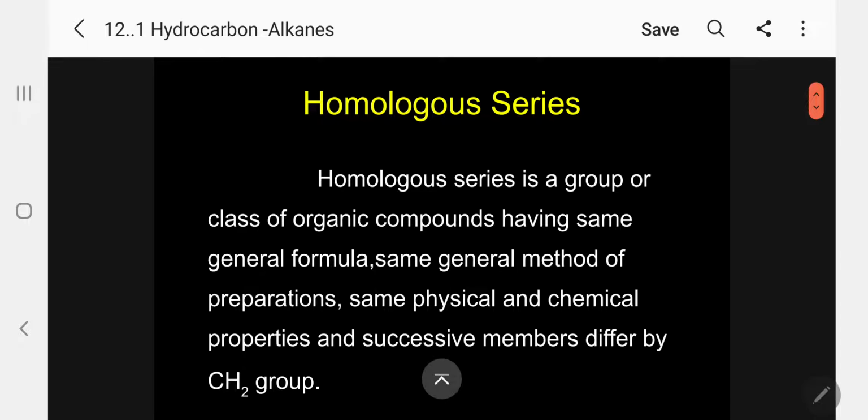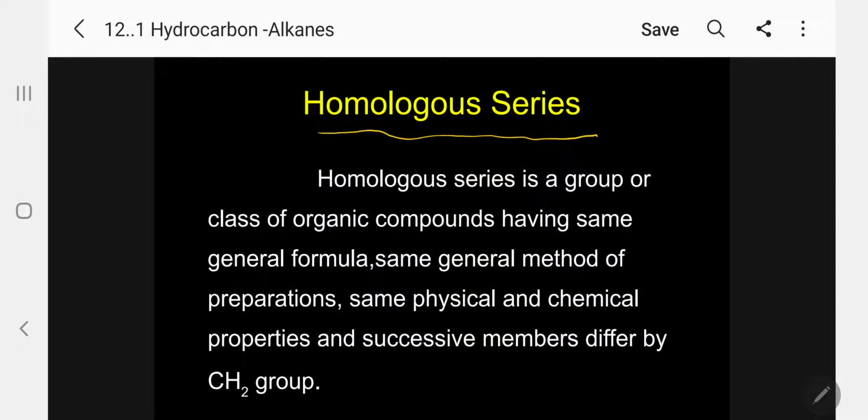So here, it is my duty to explain homologous series, not only in the case of hydrocarbon, but also all types of organic compounds. This is the characteristic. Kindly follow. This is common for the entire organic compounds. Since I have started with the first hydrocarbon, I am giving it here.